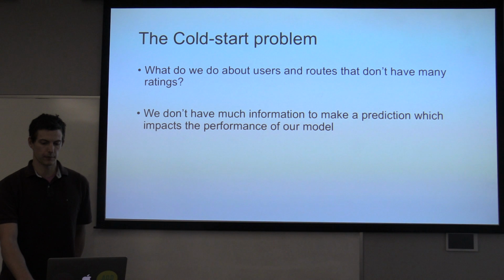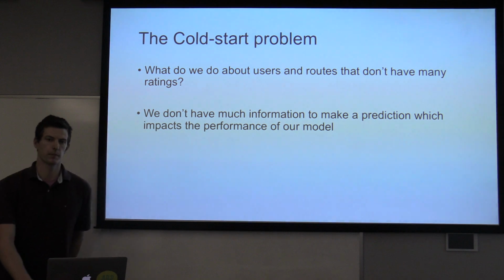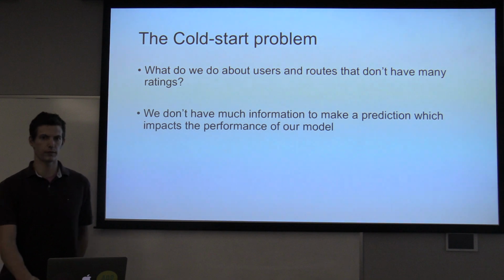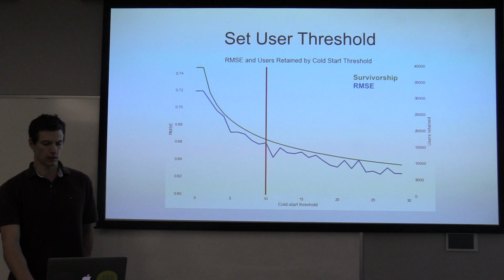So one issue with all recommendation engines is the cold start problem. And that is that when routes and users don't have many ratings, it's hard for the model to pick up on what the user's preferences are. So what can we do about that?